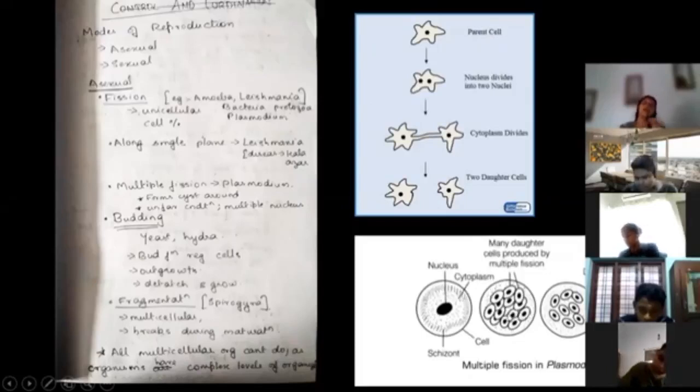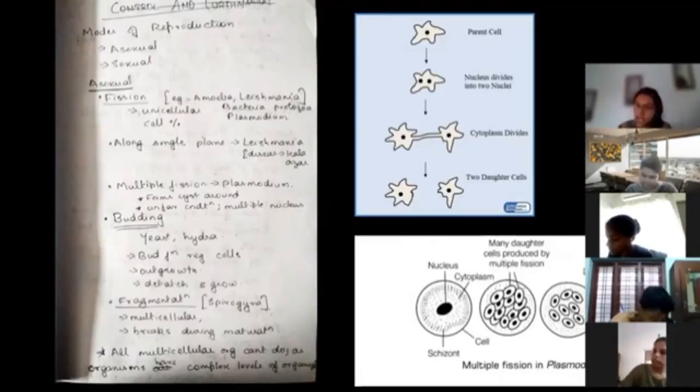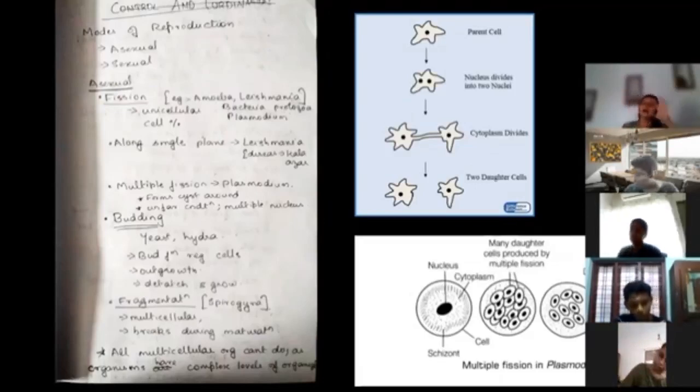The nucleus is going to divide and divide and divide, and multiple nuclei are created. As long as the unfavorable condition is there, the nucleus keeps on dividing. When the condition is favorable, the cyst is going to break and the nuclei get released with a bit of cytoplasm around them. So the number of organisms is equivalent to the number of nuclei formed inside.